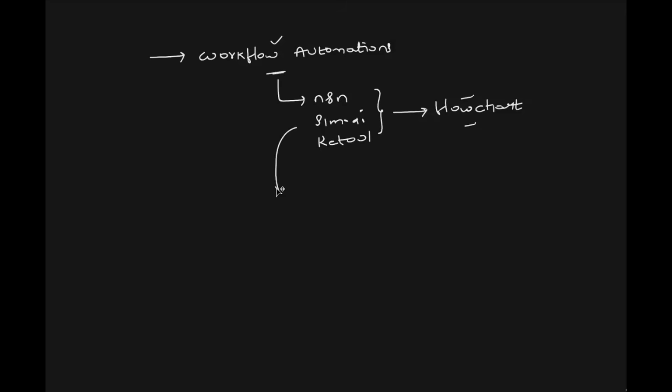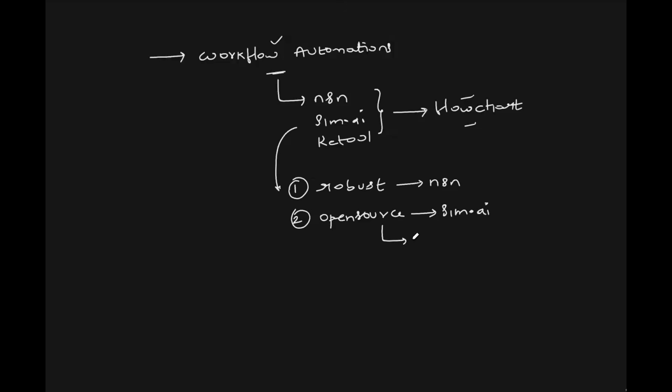But Abhishek, which ones to use? Okay, you suggested three options here. Which one should I go with? Okay, I'll give you the options for when to go with which tool. First thing, if you want something robust, if you want something that has been in the market for a while, that has revolutionized this space, go with n8n. Or let's say you want to go with an open source solution. Abhishek, I want to go with something open source, something free for my organization. Then you can go with sim.ai.